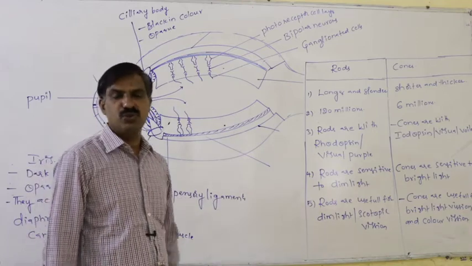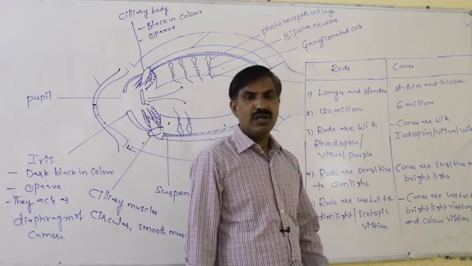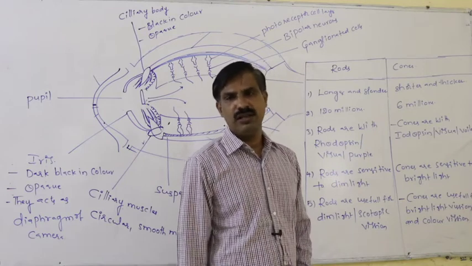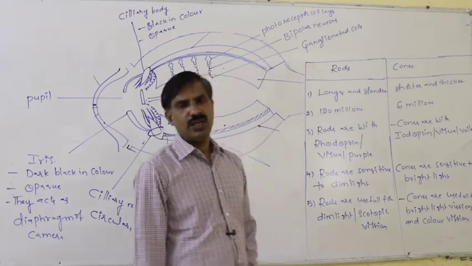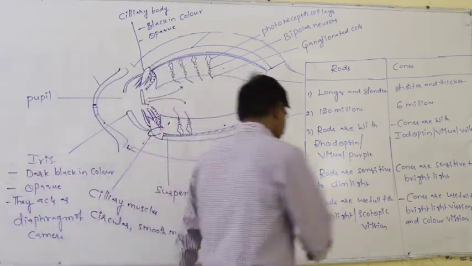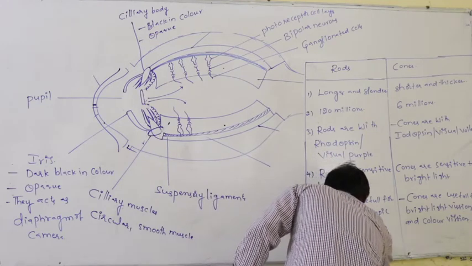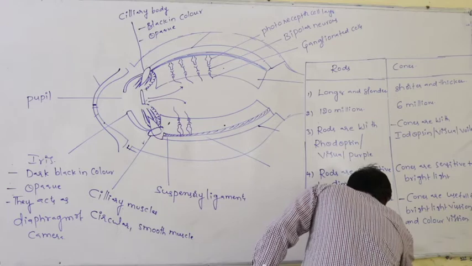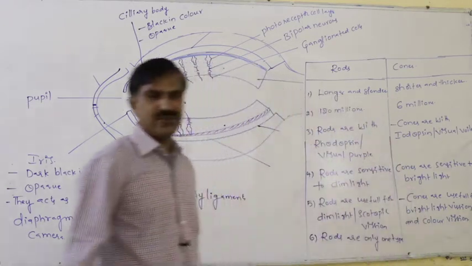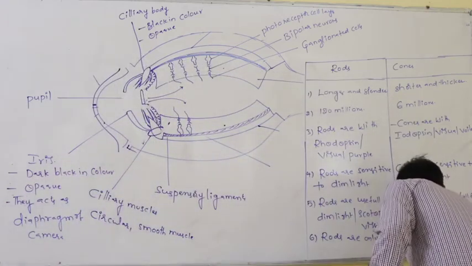Cones are principally categorized into three types: red cone cell, green cone cell, blue cone cell. Rods are only one type. They are not categorized into various types. But cones are of three types.